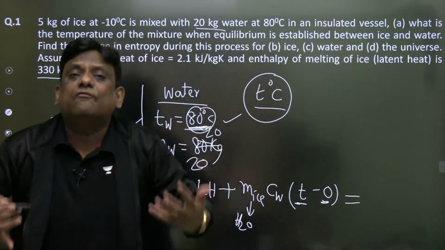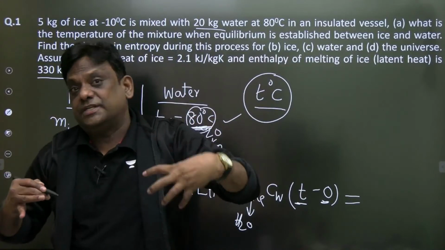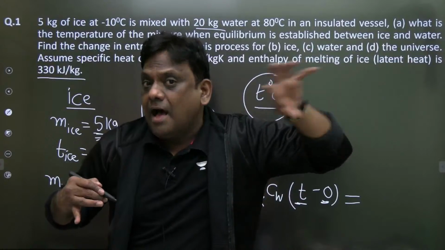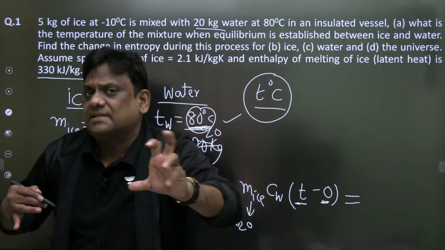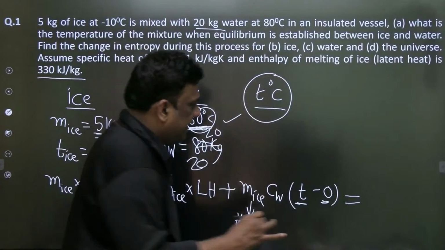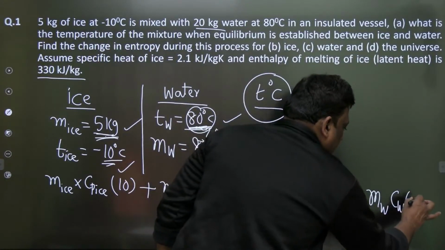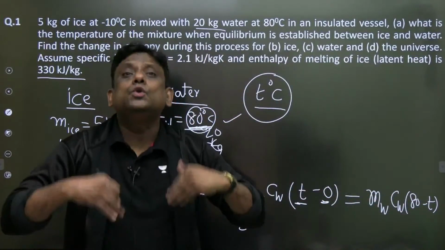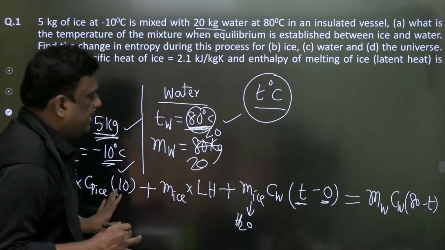It is losing from where? Who is losing? 20 kg water is losing from 80 degrees centigrade to some T degree centigrade. Again, 80 is in degree centigrade, T is in degree centigrade. Whenever it is difference in temperature, it doesn't matter whether it is in Kelvin or degree centigrade. So now I write mass of water, specific heat of water into 80 minus T. Why are you writing 80 minus T? Because it is losing. Loss is for initial minus final. Gain is final minus initial.